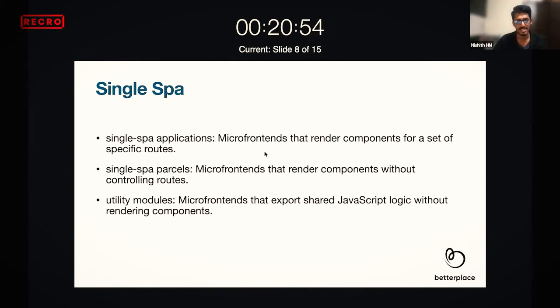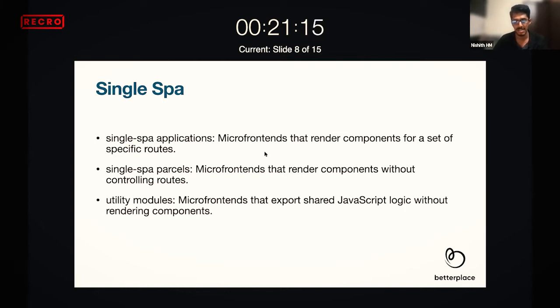Apart from that, we have 3 other types. One is called single spa applications. These are the applications themselves. For example, your home is an entire application: it has navigation to the cart, it has the user info, and it has a lot of use cases, so we can call it an application.